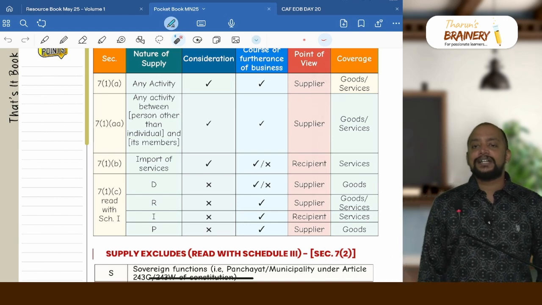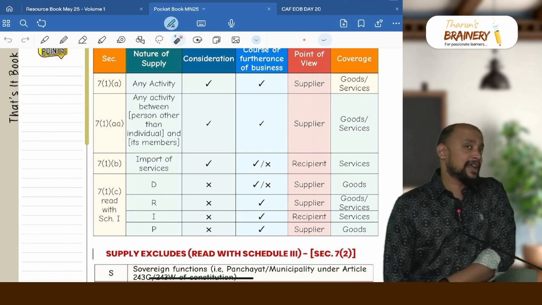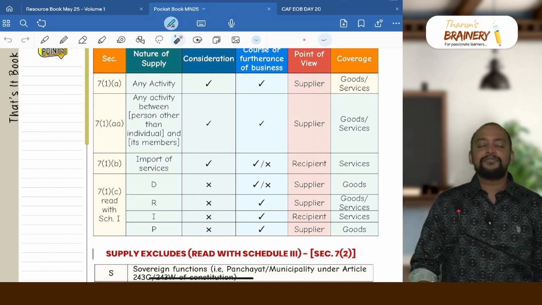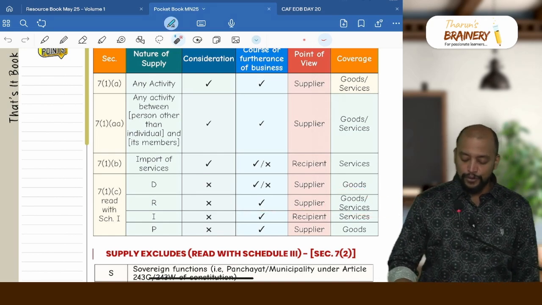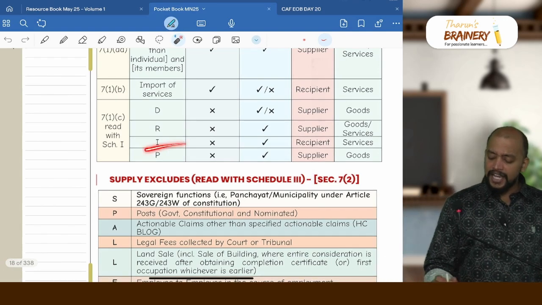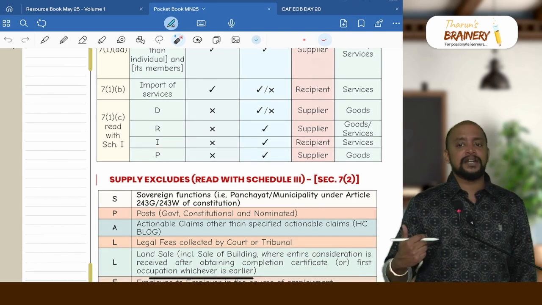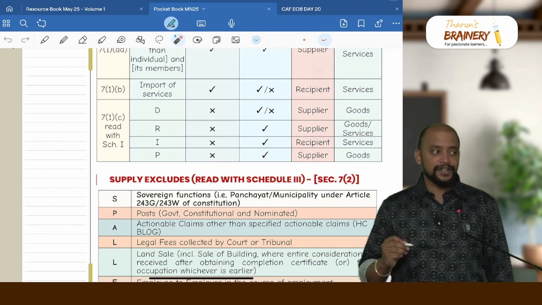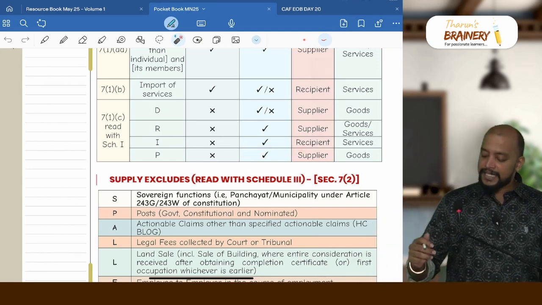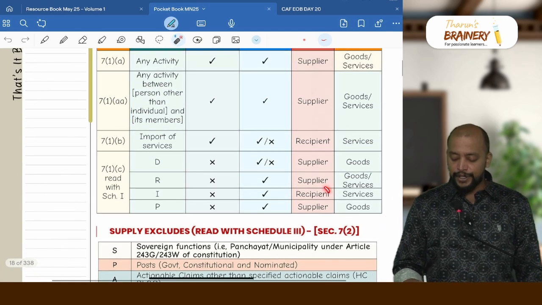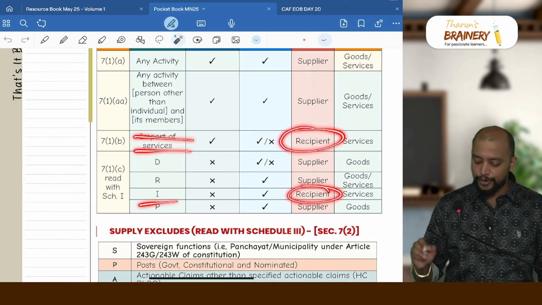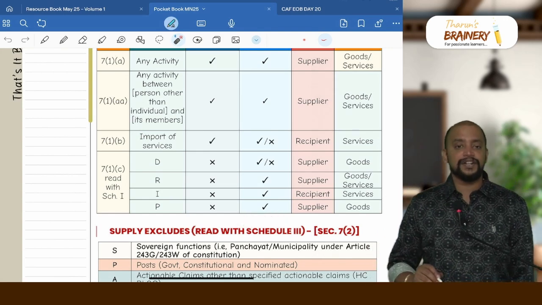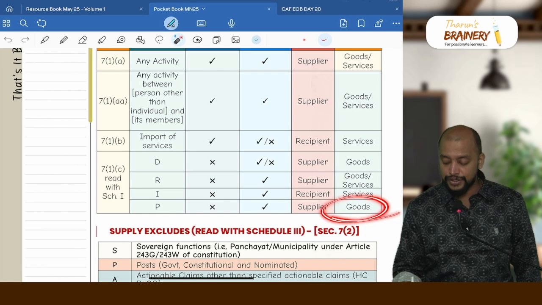Then R for related party transaction, including transaction between distinct persons. Again, it is without consideration, but should it be in the course or furtherance of business? Of course, yes. And from whose point of view? Supplier point of view, coverage is both goods and services. Then I for import of services from a related person or other establishment located outside India, without consideration, but it should be in the course or furtherance of business. Again, recipient point of view, services only is covered. So this recipient point of view we see only in 2 places, that is both import of services. And P for principal agent transaction without consideration in the course or furtherance of business from supplier point of view, but the coverage is only goods.